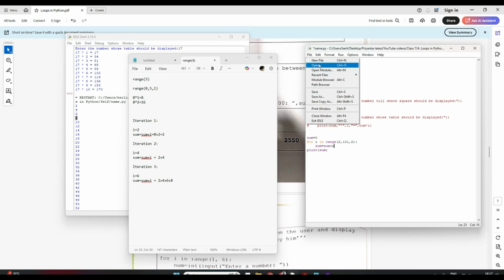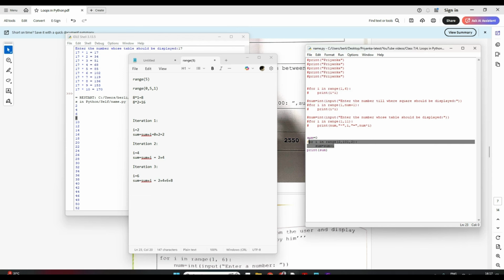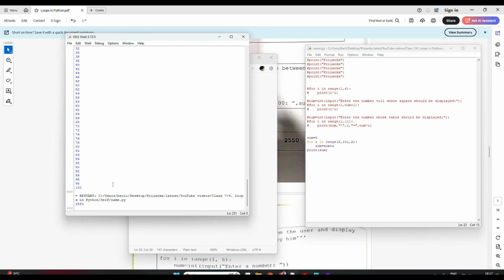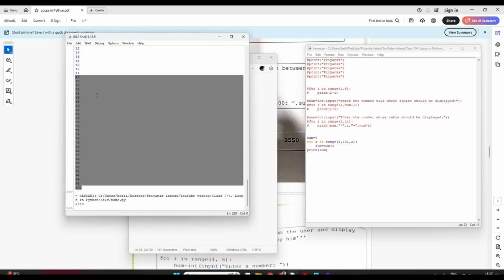Let's see. Let me save. And see, this print is outside this loop because I have to give this print just once at the end. If you give it every time, then every time you will get a different sum, right? I'll show you that also. Now let me just run it. It gave me the total sum of all these.